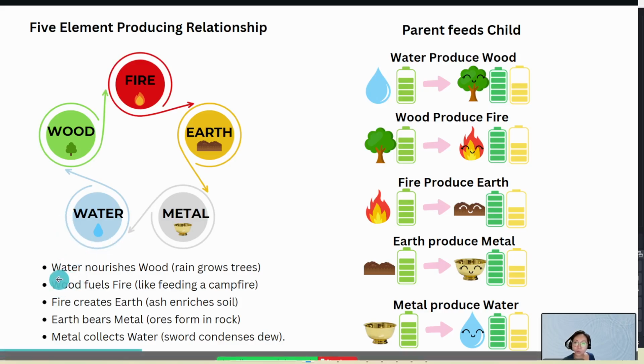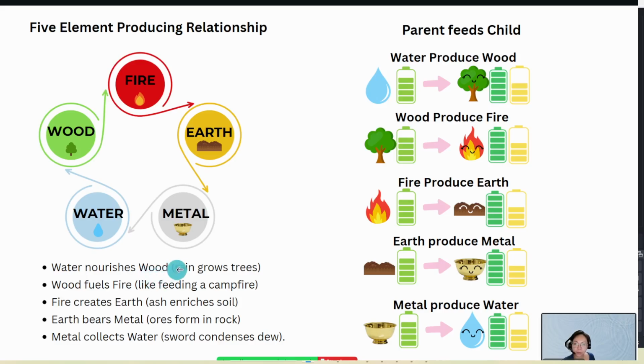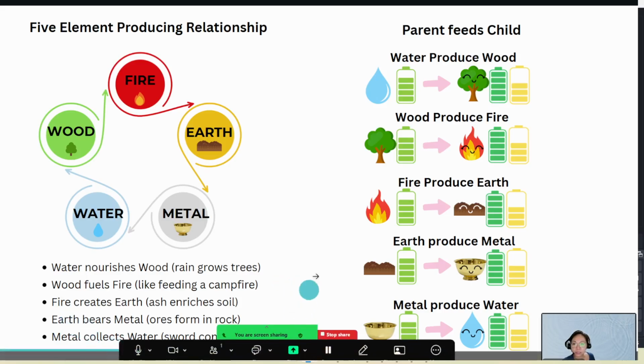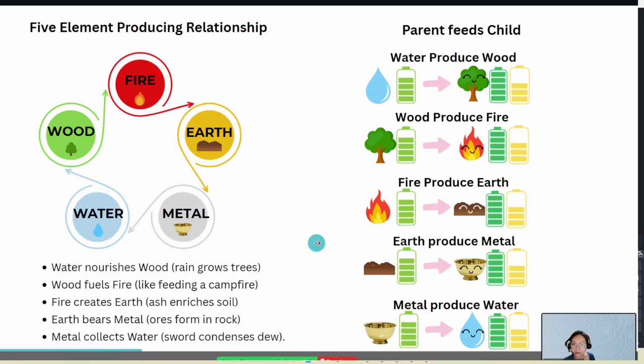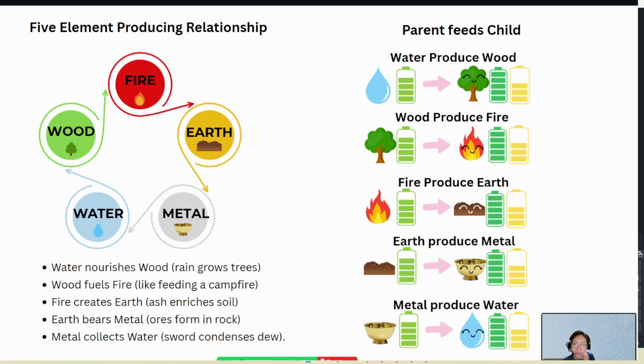Okay. So water nourishes the wood, just like the rain grows the tree. And then wood fuels the fire, just like we are using wood to feed a campfire or bonfire.